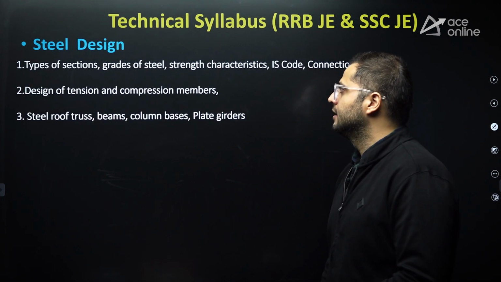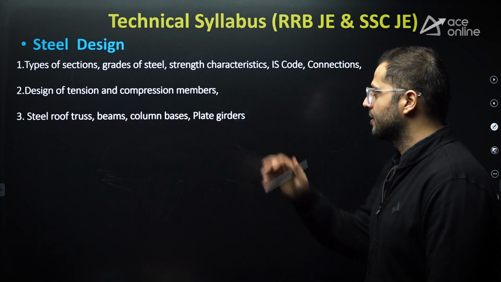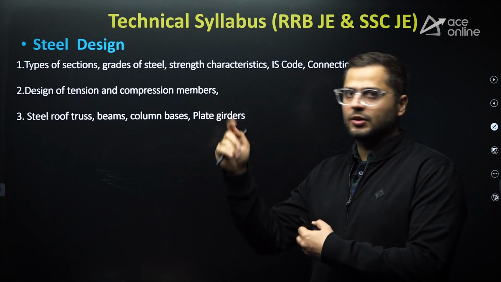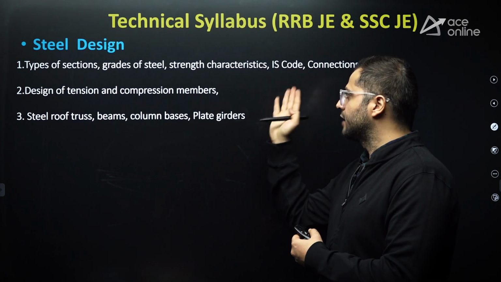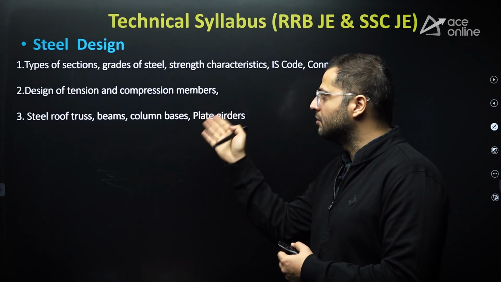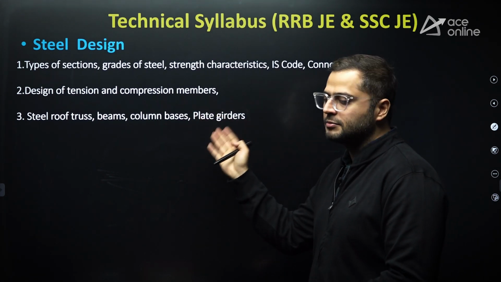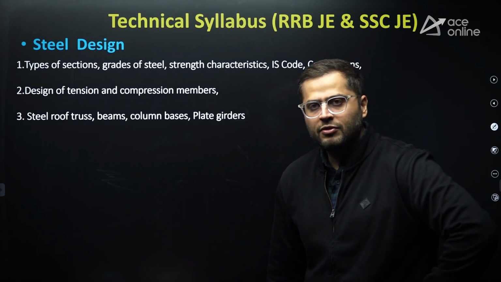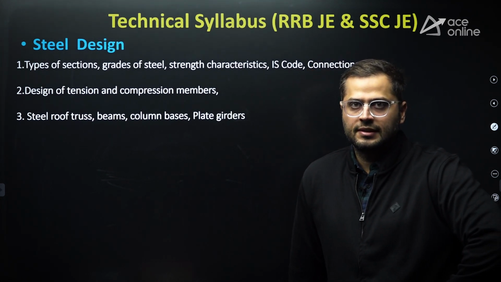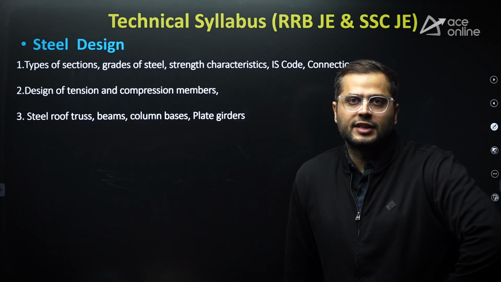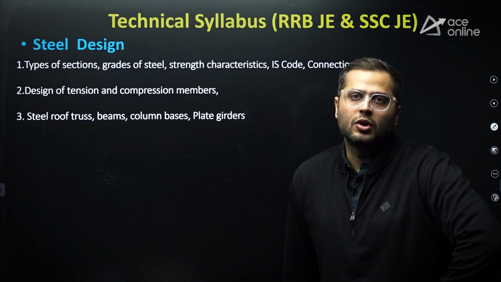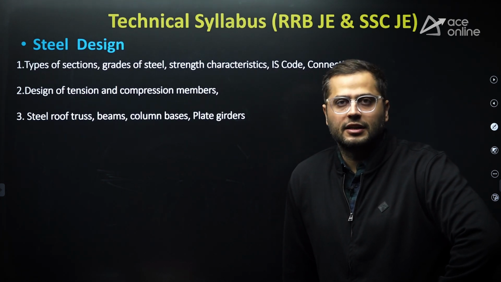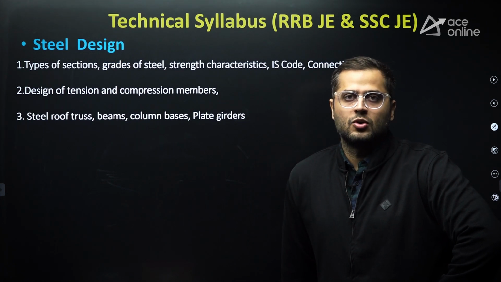After that, steel design is there. In steel design, there are various types of cross sections, grades of steel, strength characteristics, IS code, connections, design of members, tension, compression, beams, column bases, plate girders, and everything. So we have to discuss all of these topics, with respect to both limit state method and working stress method. People tend to ignore working stress method. I think that is foolishness. You don't have to ignore that.